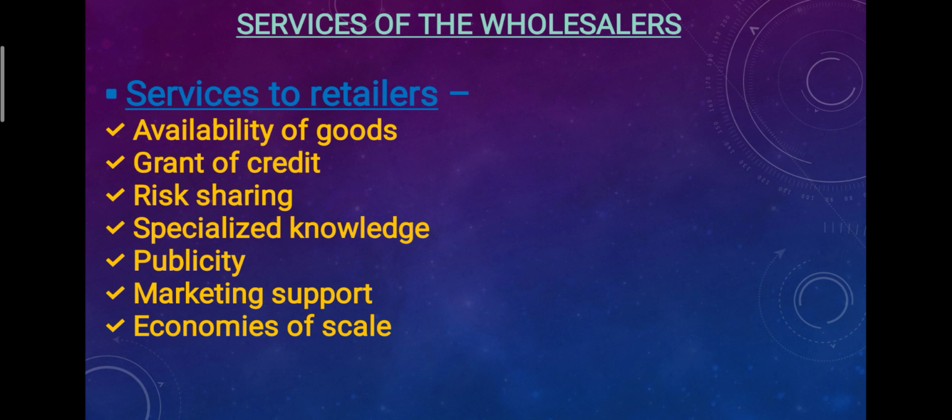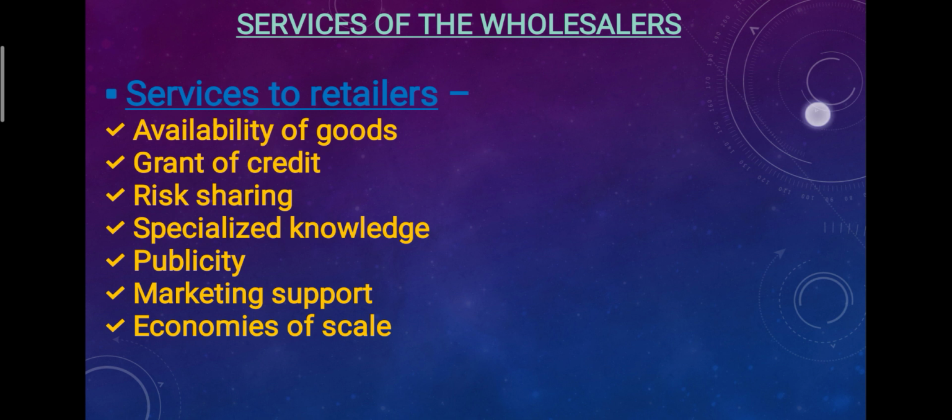Then is economies of scale. Wholesaler buys the goods in large quantities, so he gets a big discount from the manufacturer. Wholesaler gets a big discount from the manufacturer, so they are going to share this discount with the retailer as well by supplying them the goods at a limited price, and the retailers can earn profit from the customer. So these are the services of wholesalers to retailers. So wholesalers are providing two types of services: services to manufacturers and services to retailers.